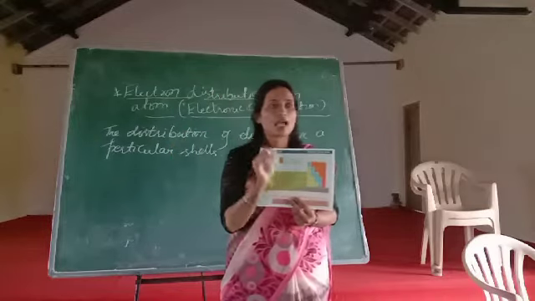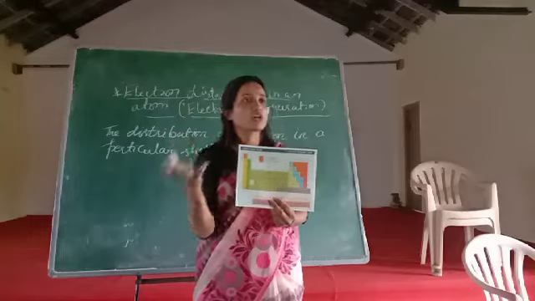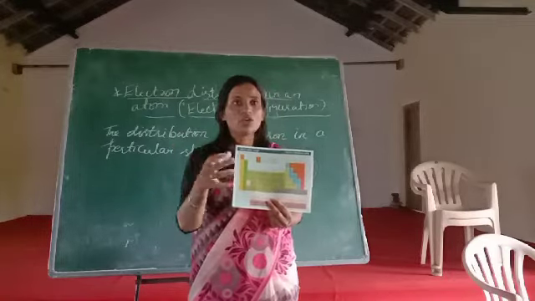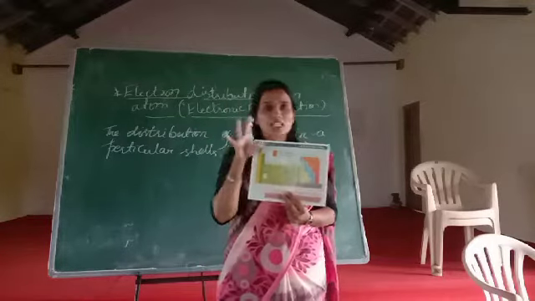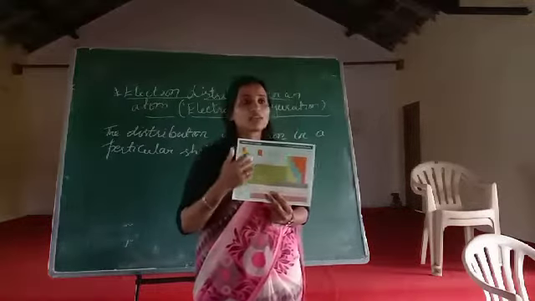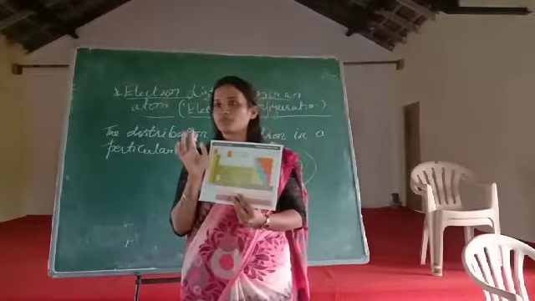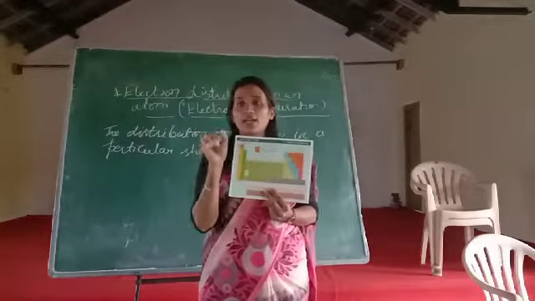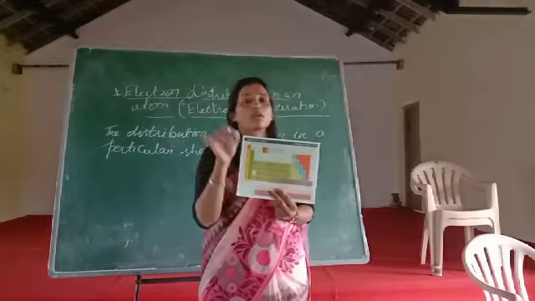No scientists have made any elements. They came in nature automatically. But the scientists' work is they need to discover, no? They discovered it and they studied about this. They experimented on this. Then they gave the names, their atomic number, their mass number. Okay. So in total, 118 elements are there which have been discovered by scientists.